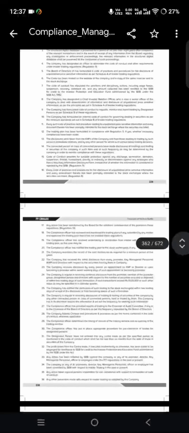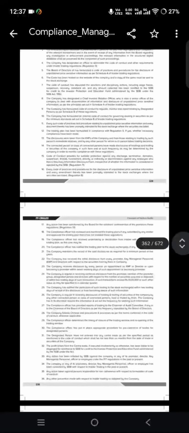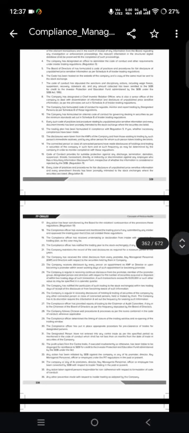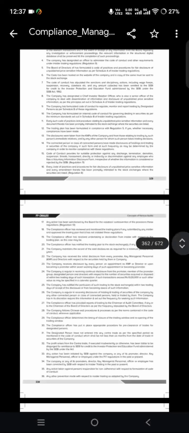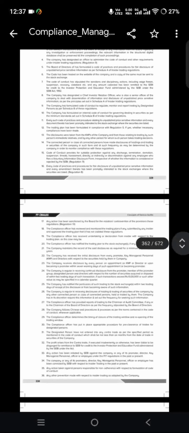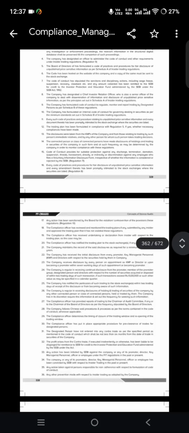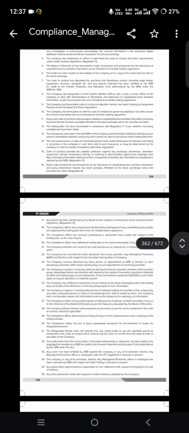Next, 22, the company has received the initial disclosures from every promoter, KMP and director with respect to the securities held by them in the company. Next, the 23rd, company receives disclosure by every person on appointment as a KMP or director, or upon becoming a promoter, within 7 working days of such appointment or becoming a promoter.